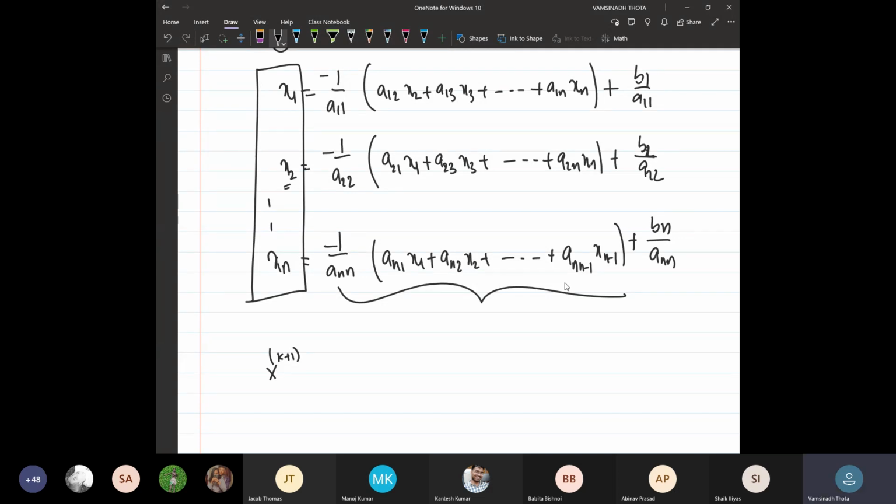Now what the Gauss-Jacobi method does is, in one iteration, it evaluates the approximate solutions for all the variables.